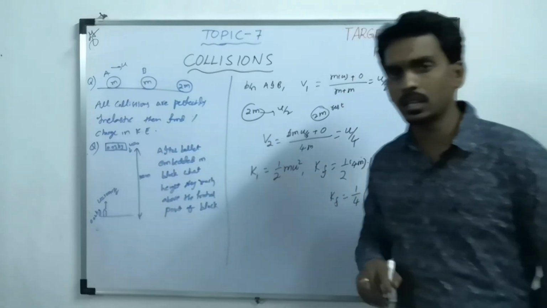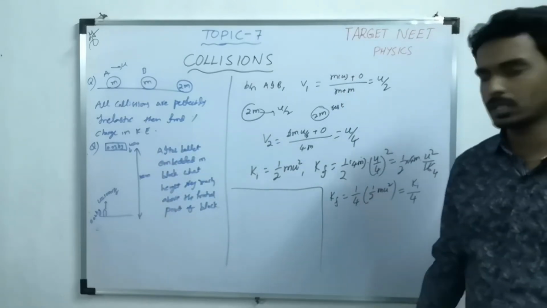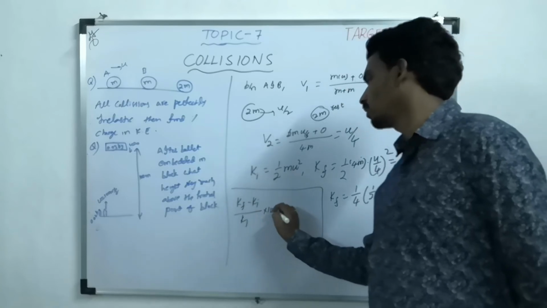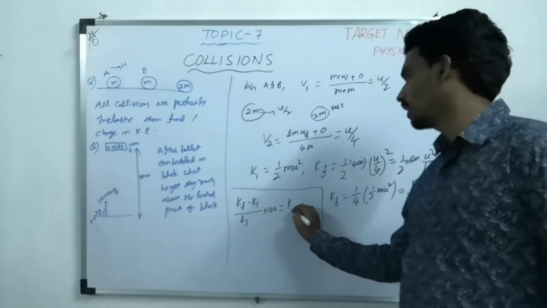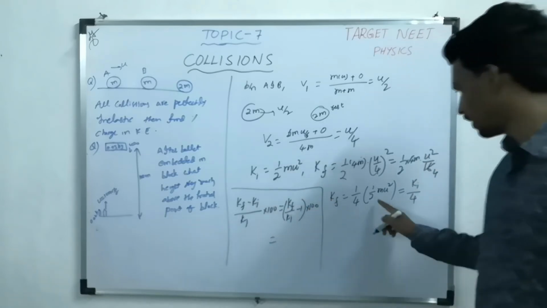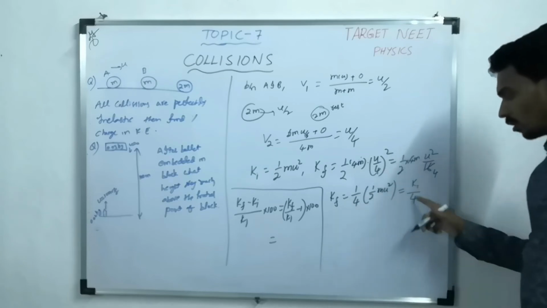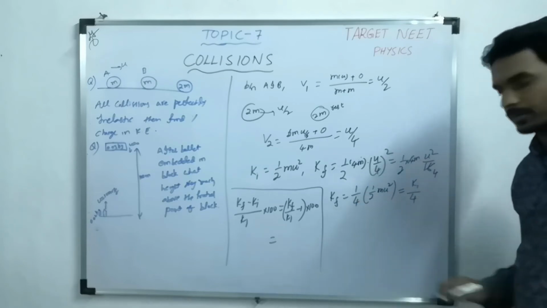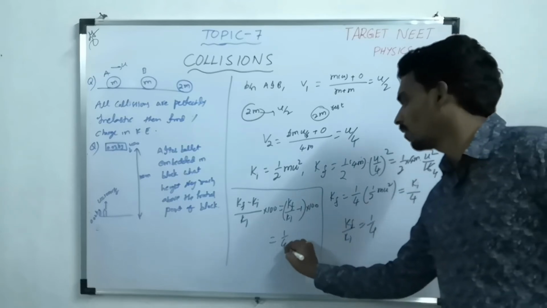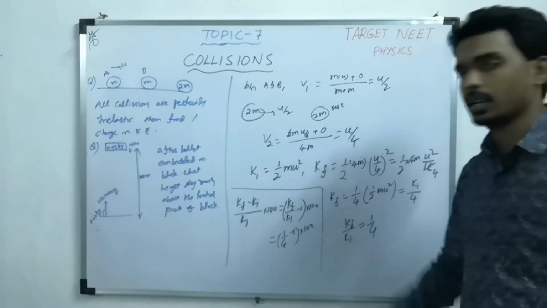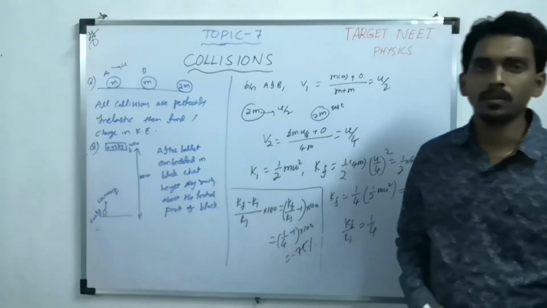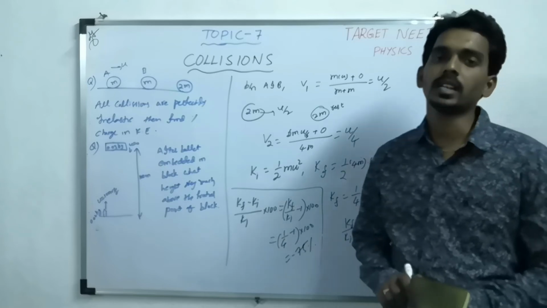But what they are asking here? Percentage change. How do you get the percentage change? (Final minus initial) by initial into 100. It is nothing but (Kf by Ki minus 1) into 100. From here, Kf by Ki is how much? 1 by 4. Take this Ki this side. So Kf by Ki is 1 by 4. Substitute here: (1 by 4 minus 1) into 100. So how much? Minus 75%. Why? Because the minus sign indicates the decrease in kinetic energy.